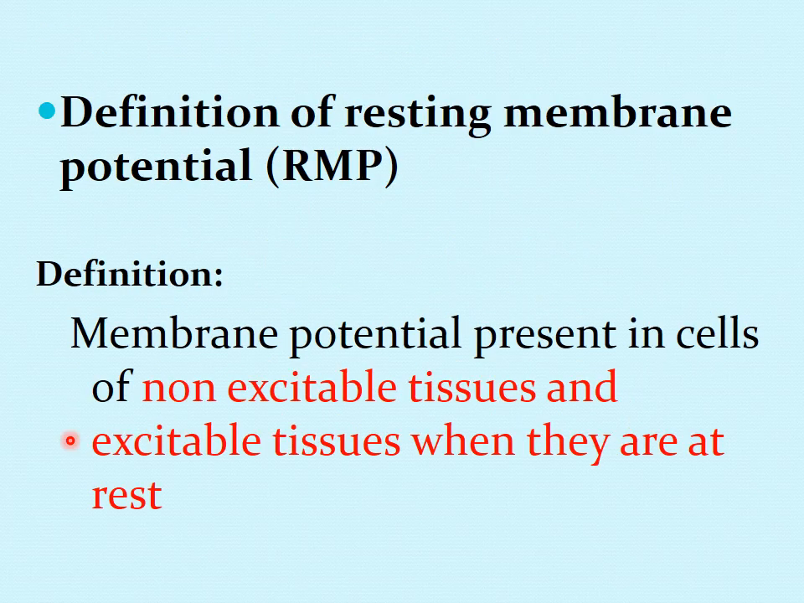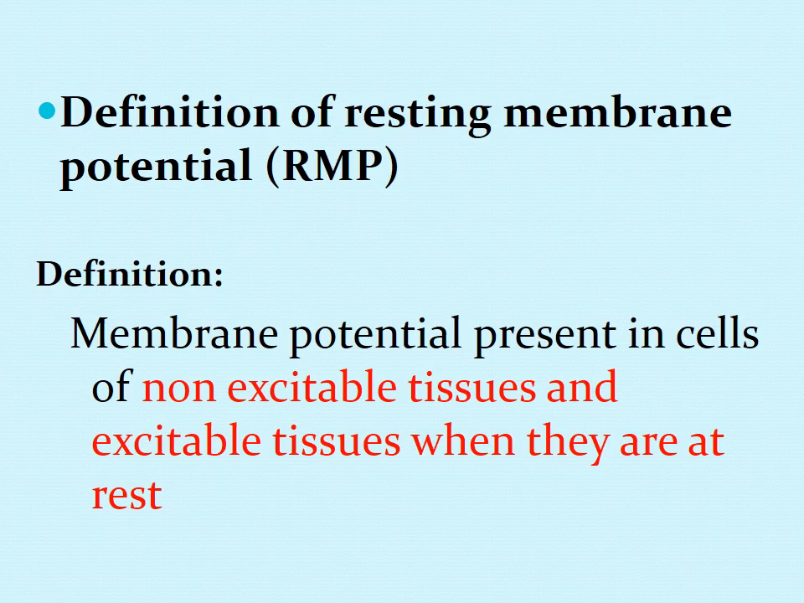Okay, so how do we define the resting membrane potential? The resting membrane potential is the membrane potential present in cells of non-excitable tissues and excitable tissues when they are at rest. Okay, so as I told you, there is some value of membrane potential in all the cells, means in all the non-excitable cells, and also in the excitable cells when they are at rest, means when the excitable cells are not stimulated. Okay, they are at rest, and the value of resting membrane potential is different in different types of cells.